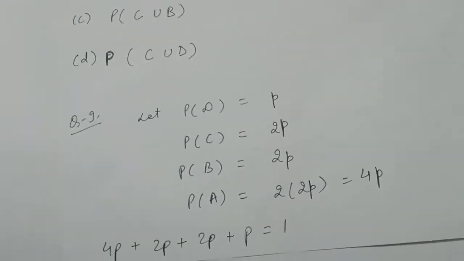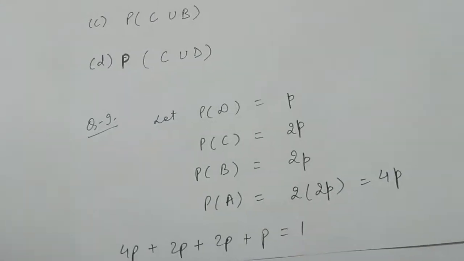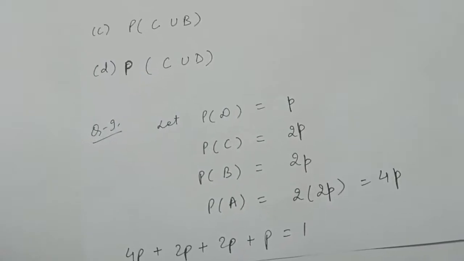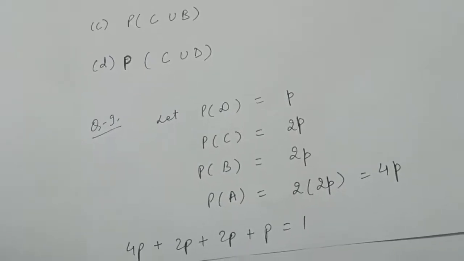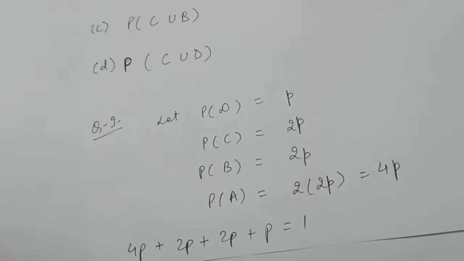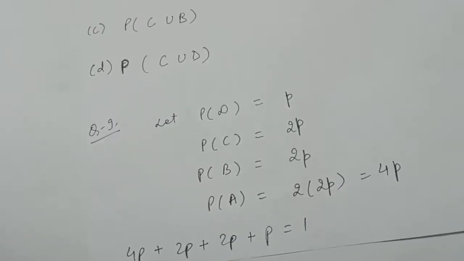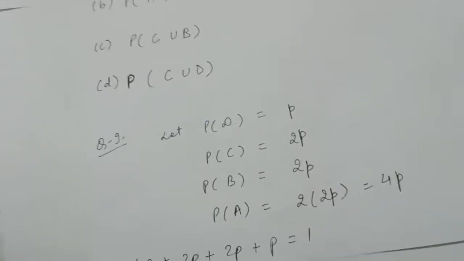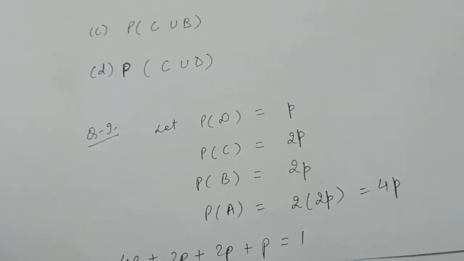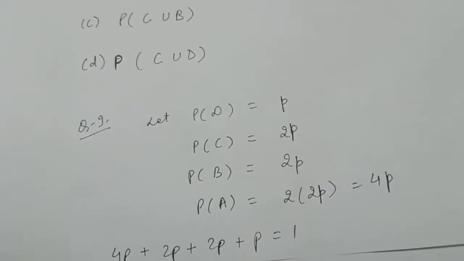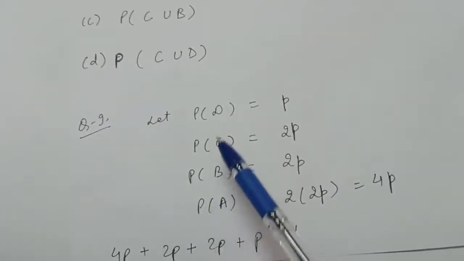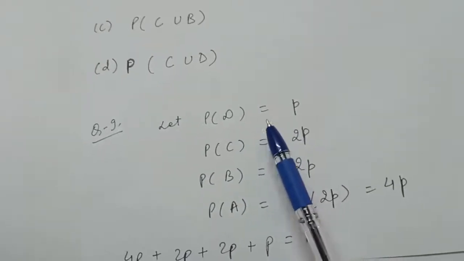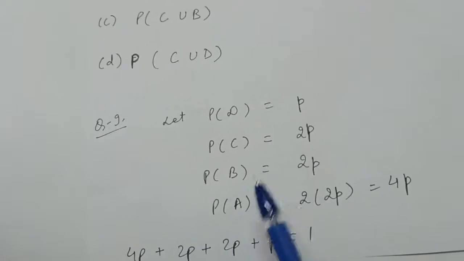Now question number 9: four candidates A, B, C, D have applied for the assignment to coach a school cricket team. A is twice as likely to be selected as B, B and C are given about the same chances, while C is twice as likely to be selected as D. So see, probabilities are not given, but the relationship between the selection of these four candidates is given to us. We will find the probability by ourselves, right?